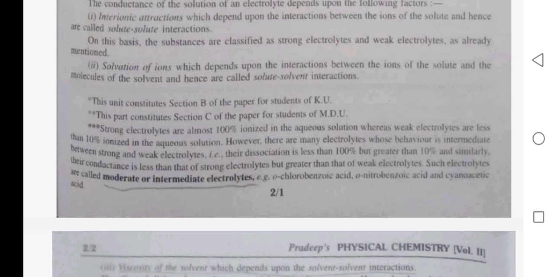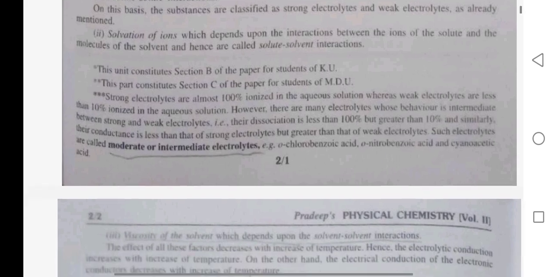Their dissociation is less than 100% but greater than 10%, and similarly, their conductance is less than that of a strong electrolyte but greater than the weak electrolyte. Such electrolytes are called moderate or intermediate electrolytes. Examples: orthochlorobenzoic acid, orthonitrobenzoic acid, and cyanoacetic acid.